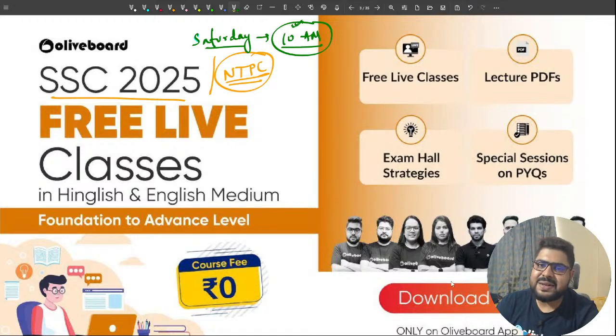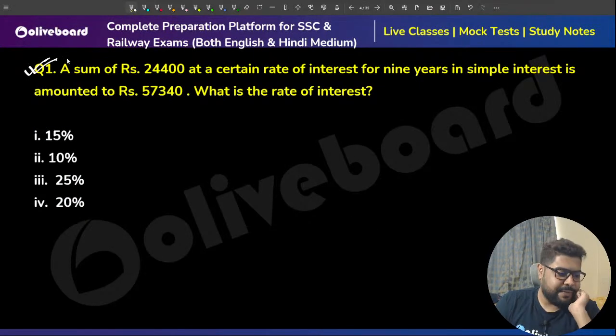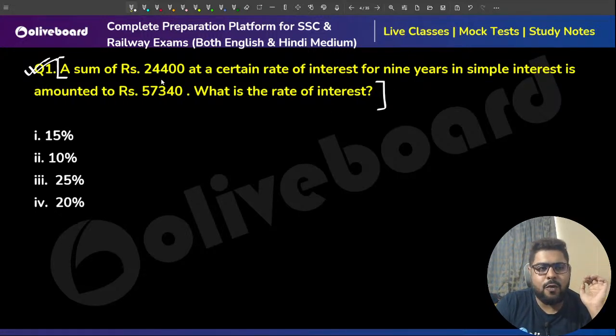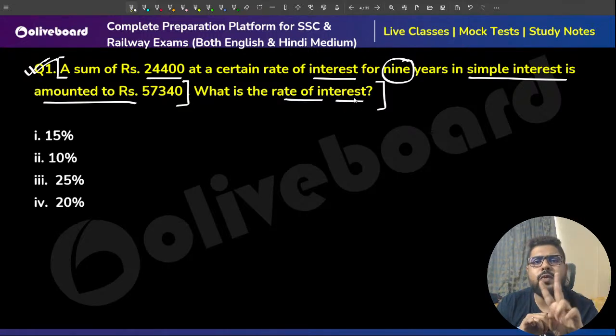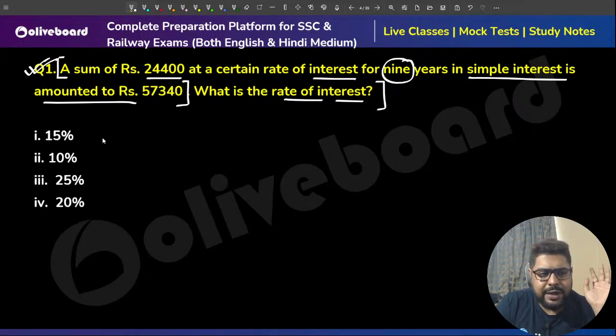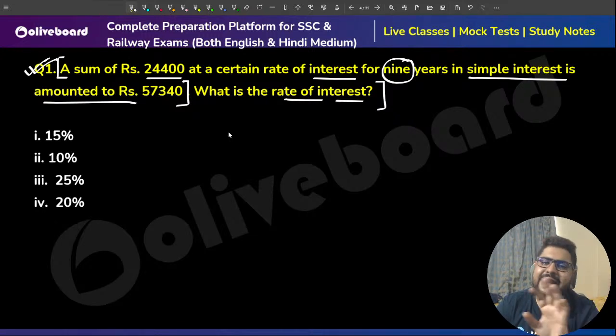Again, this was our first question of the mock. A sum of 24,400 at a certain rate of interest for 9 years in simple interest is amounted to this much. What is the rate of interest? Now, there are two ways to solve this. One, using percentage, the method that I generally recommend. Another, using formula. You can use either of them.